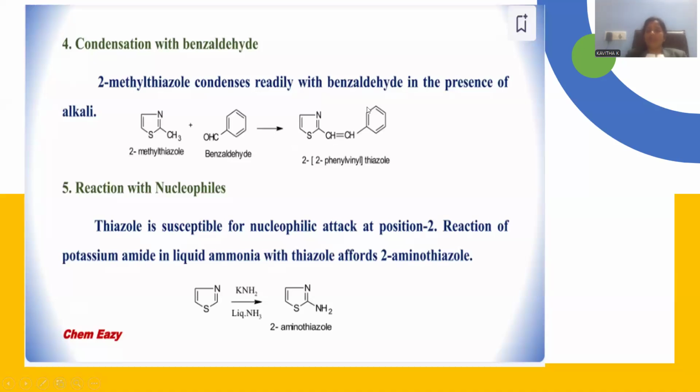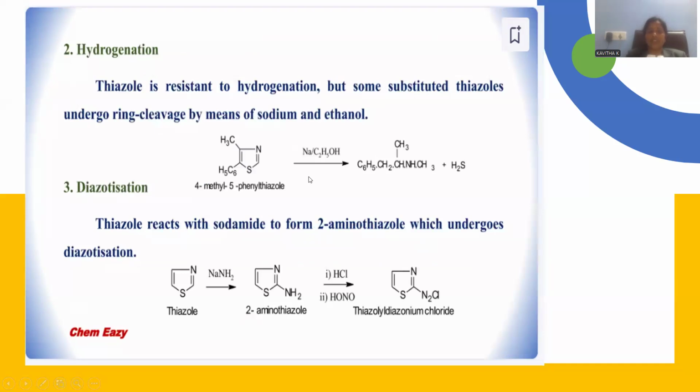Thiazole and benzene are together bound by a vinylic linkage, right? Vinylic linkage is the bridge in between thiazole and benzene. This is possible by the condensation of methyl thiazole with the benzaldehyde molecule, so that 2-phenyl vinyl thiazole is the final product generated by this condensation process.